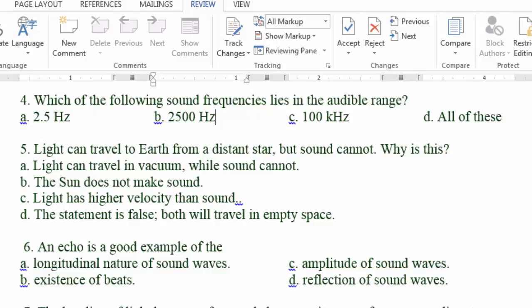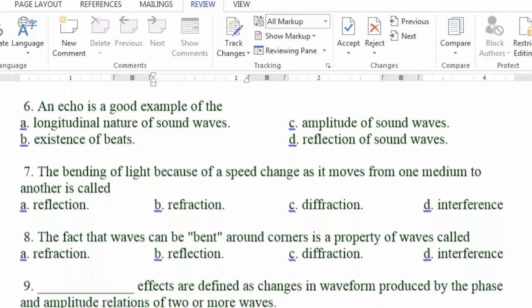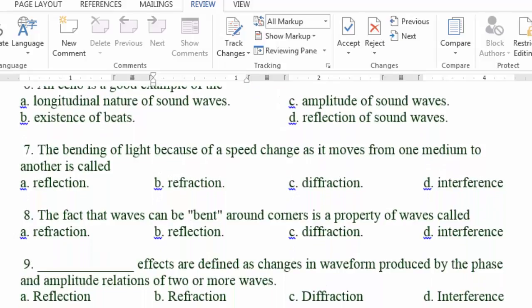Question number 6, echo is an example of what? It's an example of reflection of sound waves. When the sound waves hit a wall, they will be reflected back, and that's what constitutes an echo. Question number 7, the bending of light when it goes from one medium to another due to the speed change is called what? This is actually the phenomenon of refraction.